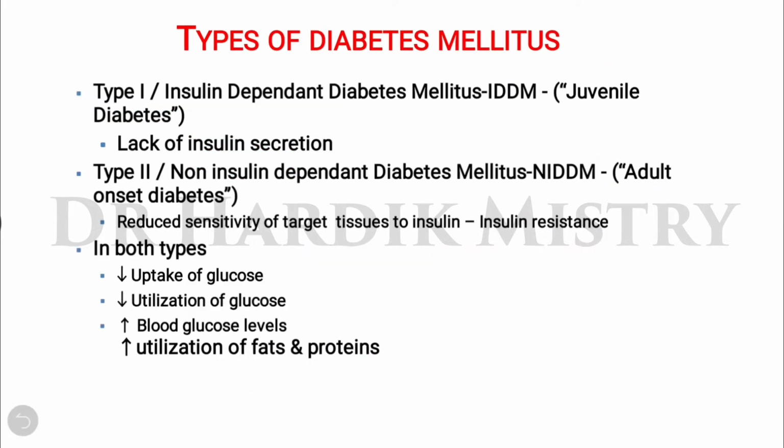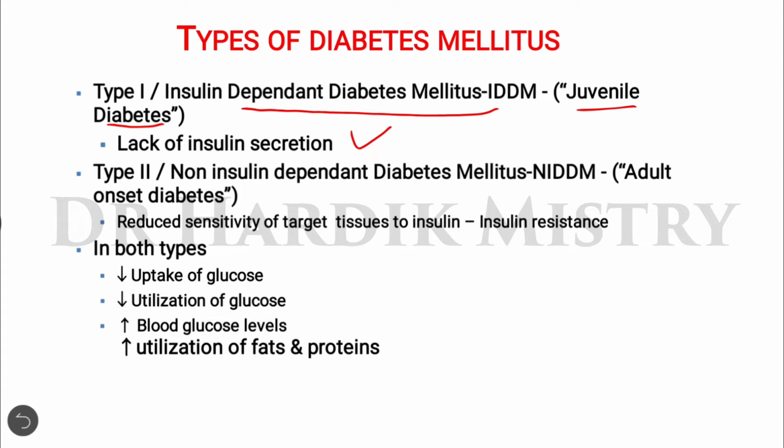Now the types of diabetes mellitus: type 1, which is known as insulin dependent diabetes mellitus, or also known as juvenile diabetes, which is due to lack of insulin secretion. That means when the pancreatic beta cell is not working properly, there will be complete lack of secretion of insulin. That is known as type 1 or insulin dependent diabetes mellitus, IDDM.